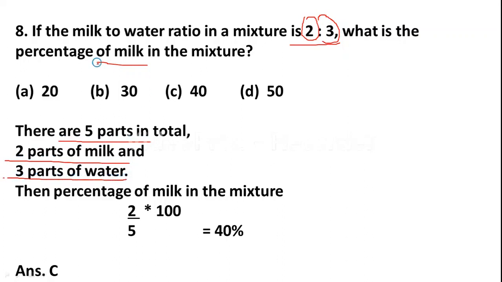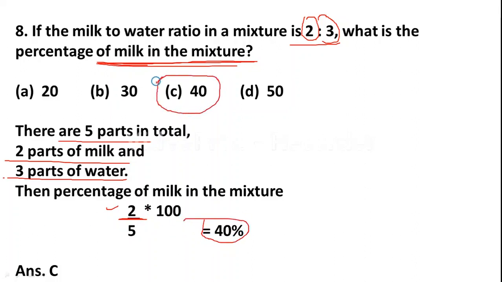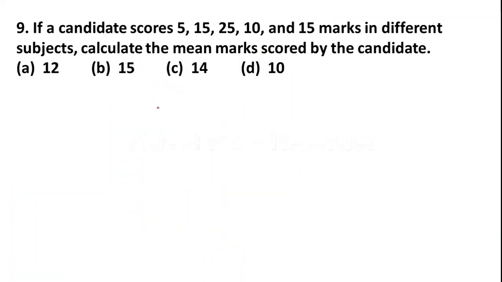Then the percentage of milk. So the percentage of milk is 2, total parts is 2 plus 3, 5. So 2 divided by 5 multiplied by 100 is 40%. So here the correct answer is option C, 40%. Very basic level question. So let us go to the next question.